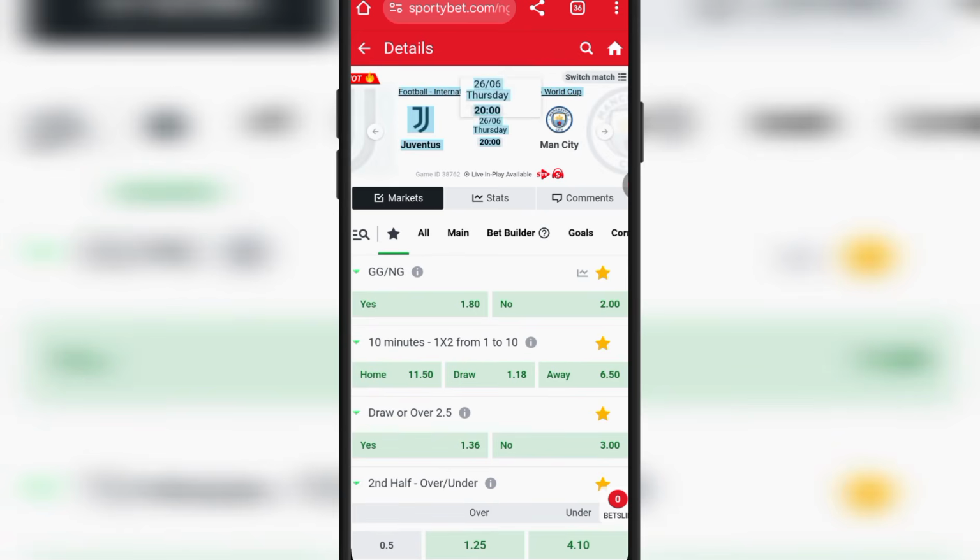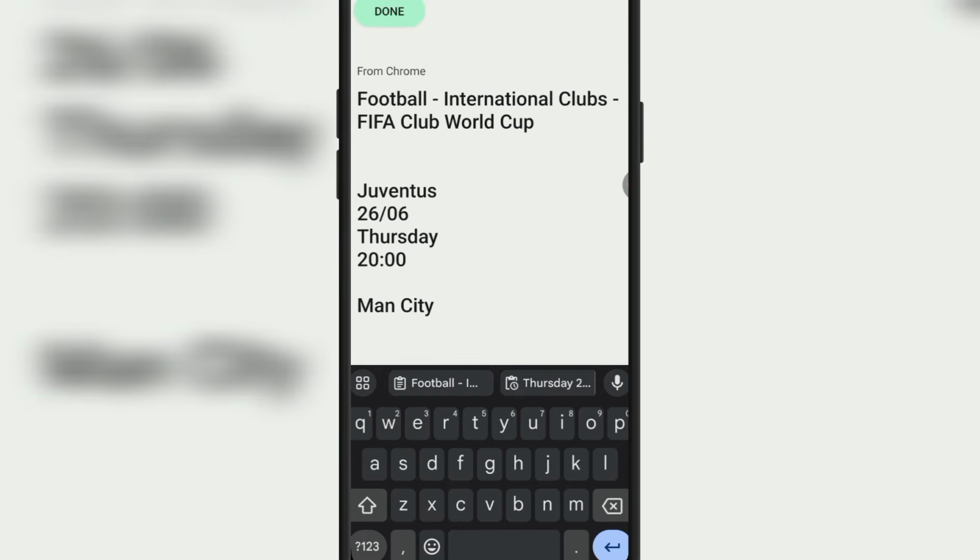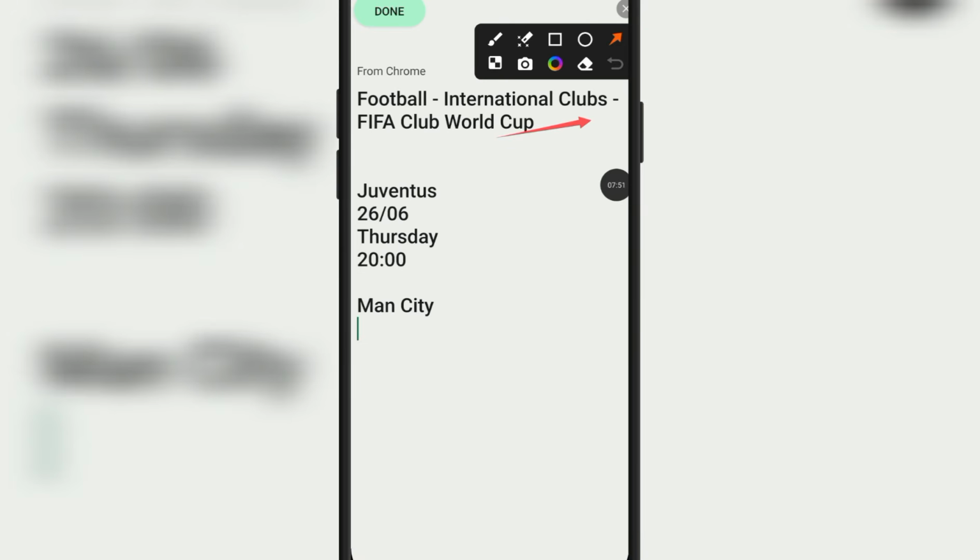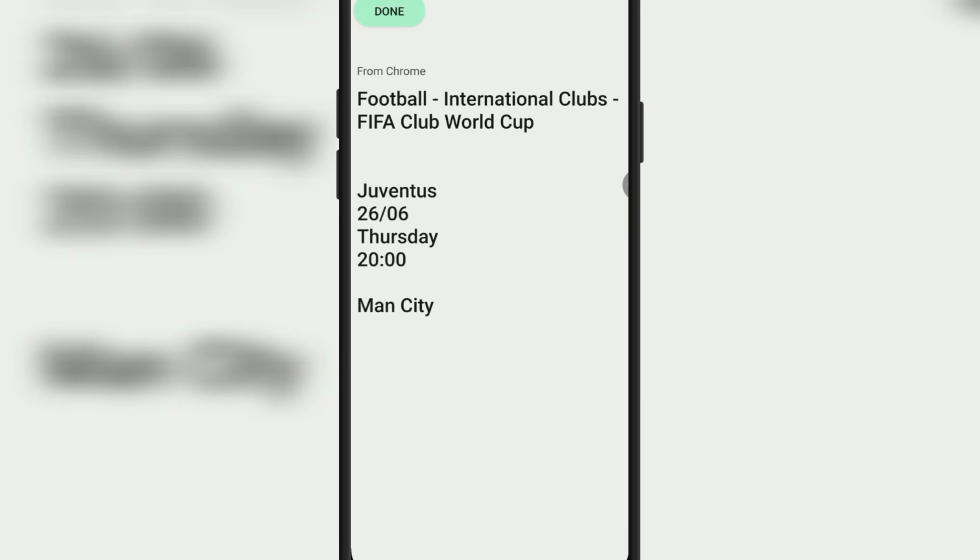So you can see the information I copied. I'll copy and I'll show you the information I copied. So this is the information you're going to copy. You're going to copy the competitions they are playing, and the teams that are playing in the competition, the time and the date. This is the information you will need to copy and paste to this AI. That is very, very important.